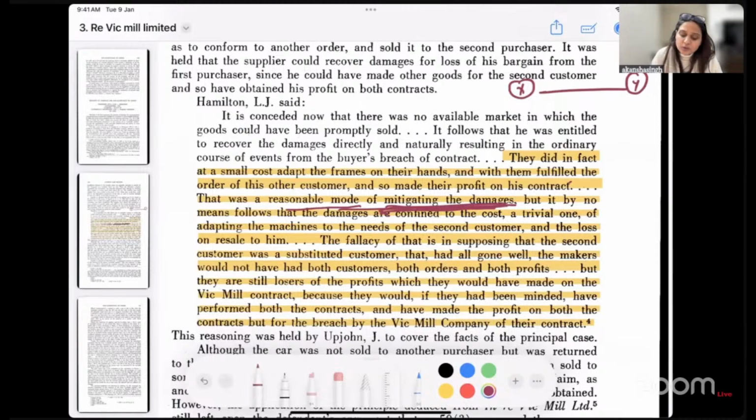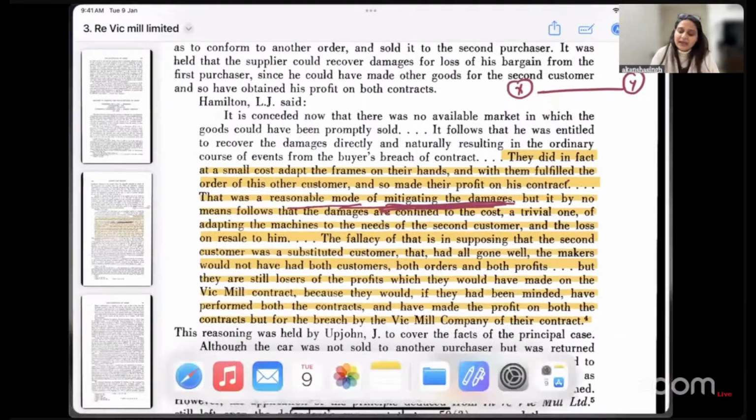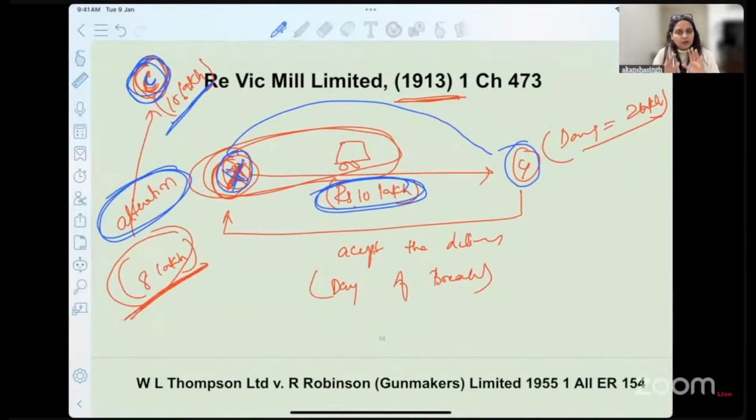But it by no means follows that the damages are confined to the cost, or a trivial cost, of adapting the machines to the need of the second customer. That does not mean Y can later come and say, okay, you want damages, I will give you damages for the alteration that you did. Whatever alteration you had to do, I will pay you for that, but I am not going to pay you anything extra.